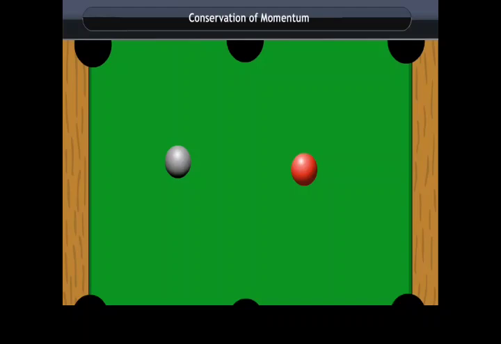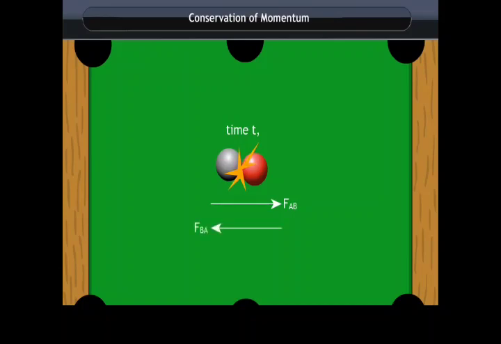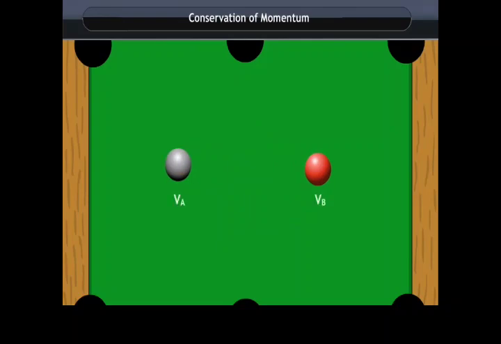Let UA be greater than UB, and the two balls collide with each other as shown here. During the collision, which lasts for a time t, ball A exerts a force FAB on ball B, and ball B exerts a force FBA on ball A. Suppose VA and VB are the velocities of the two balls A and B after the collision respectively.